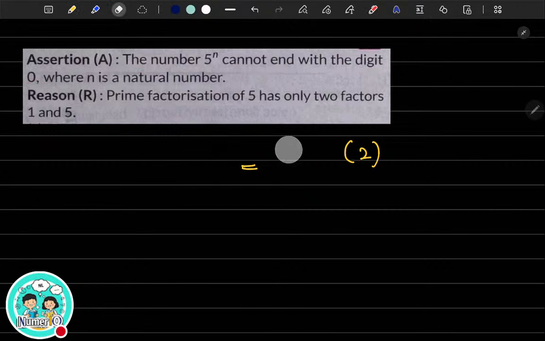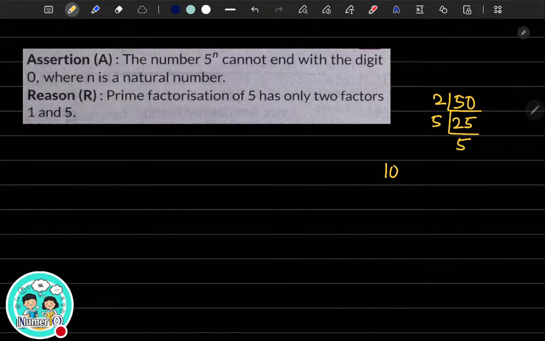Whenever you have any number which ends with 0, if you do the prime factorization, any number which ends with 0 should always have 2 as well as 5 as its prime factors. Any number ending with 0, its prime factorization will definitely have 2 and 5 as its prime factors.